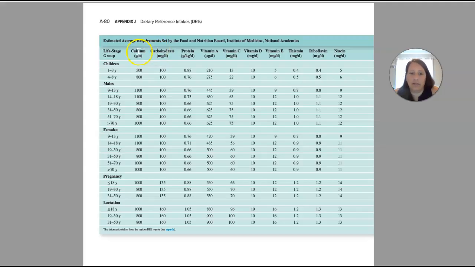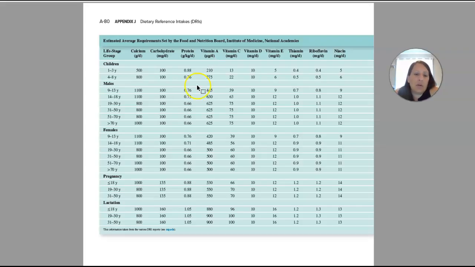So calcium, notice this is gram per day. Carbohydrates, milligrams per day. Look at vitamin A, micrograms per day. So pay attention to the units. Okay, so make sure if you're asked questions about these, you include the units.